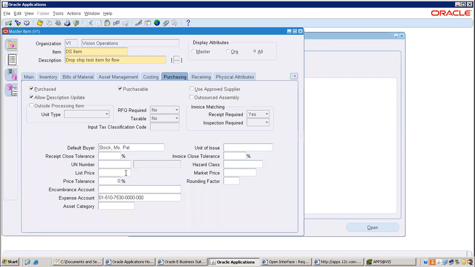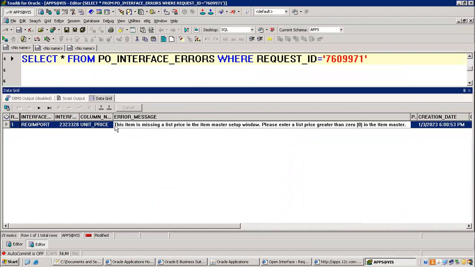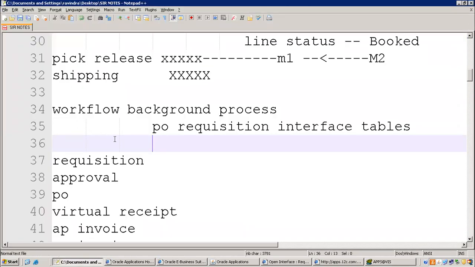So let's say the purchasing price, you are purchasing at $2,000. That's it. That is the solution for this. Okay, if you want to read the message again, you can read. Got it, right?